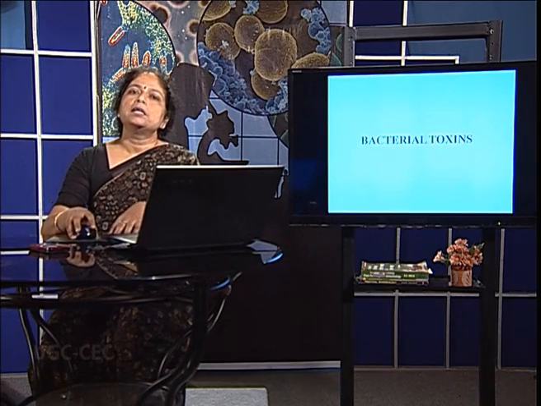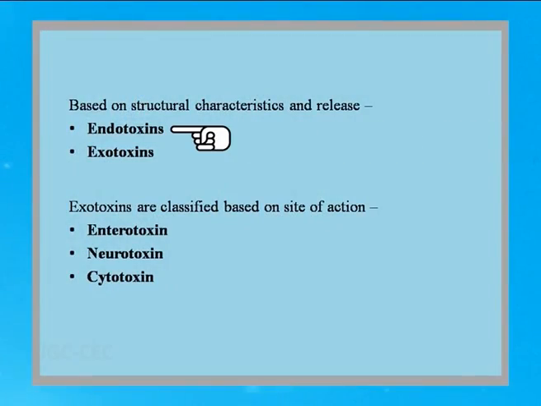We begin our learning with the bacterial toxins. Based on the structure and the release of the toxin, the bacterial toxins are categorized into two types. One is called the endotoxin and the other one is called the exotoxin. The endotoxin is the one which is an integral part of the bacterial cell which is not released in the external environment. For example, the lipopolysaccharide of the gram-negative bacteria.